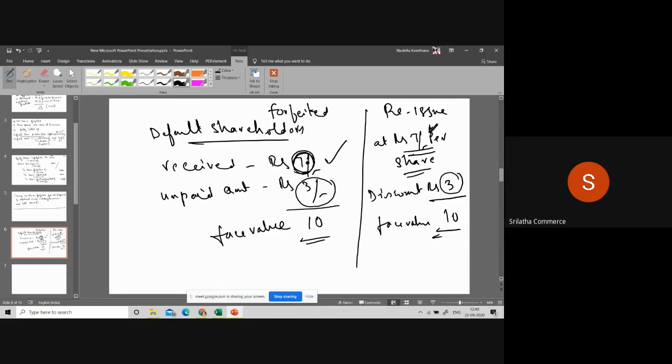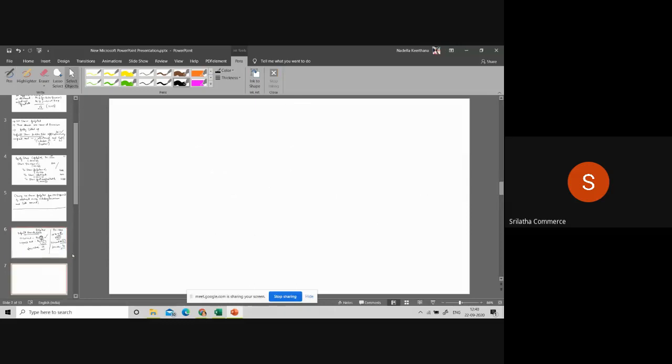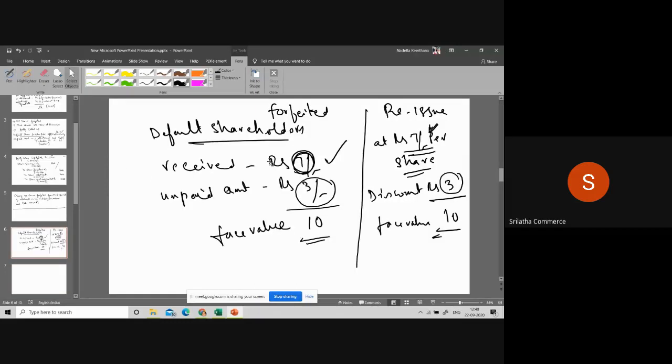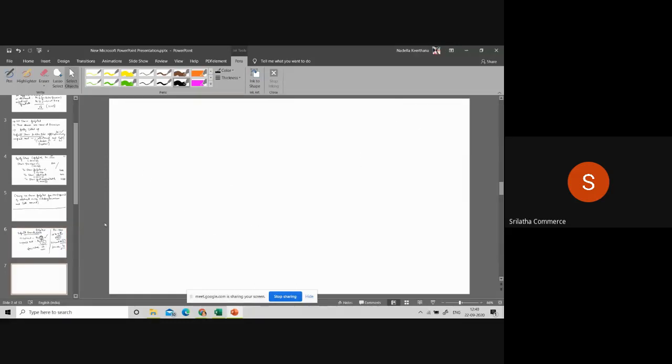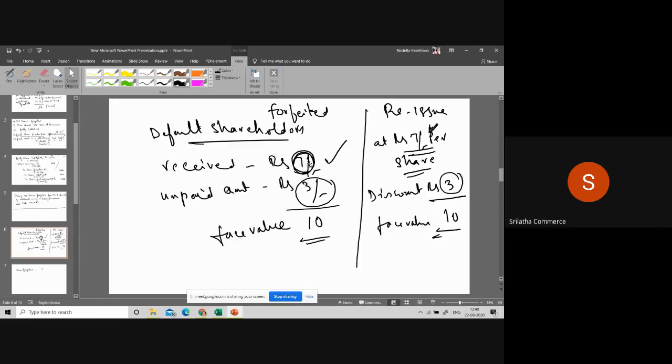Yes. Now you received 7 rupees per share, isn't it? From the default shareholder, how much did you receive? 7 rupees per share. So whatever amount we are receiving, to which account are we crediting? We show it under the share forfeiture account, isn't it? Are you following or not? Whatever amount you received, you show under share forfeiture. What is the amount you received from the default shareholder? 7 rupees per share.